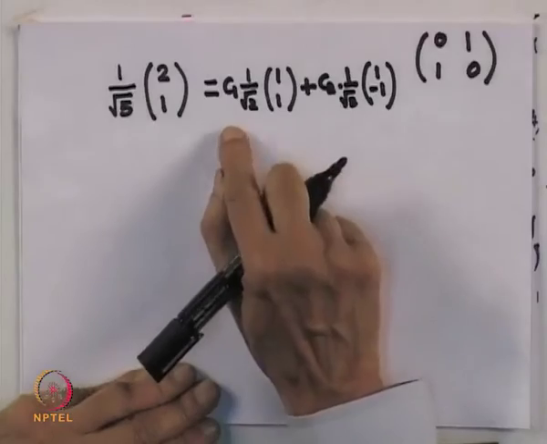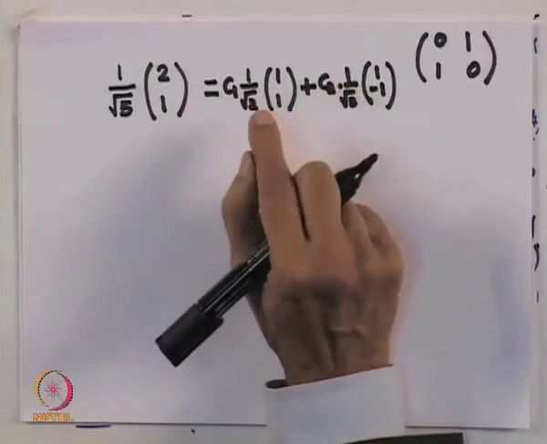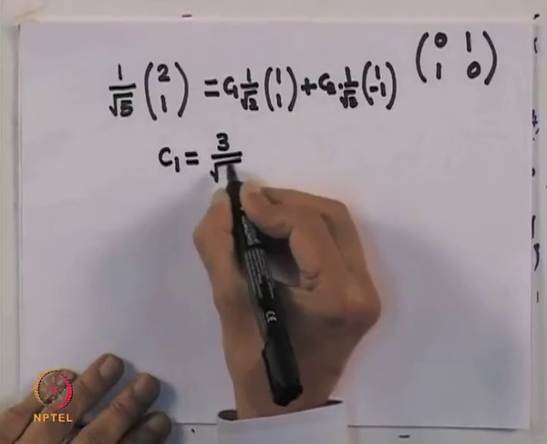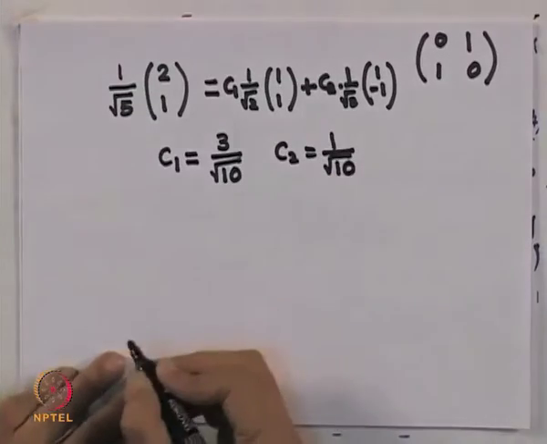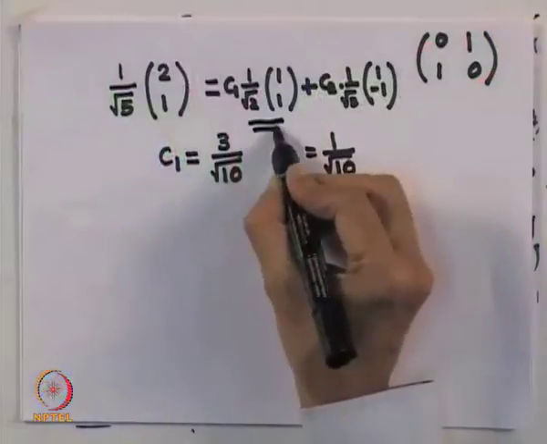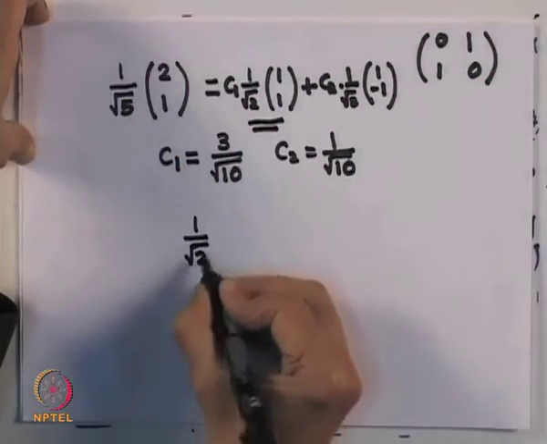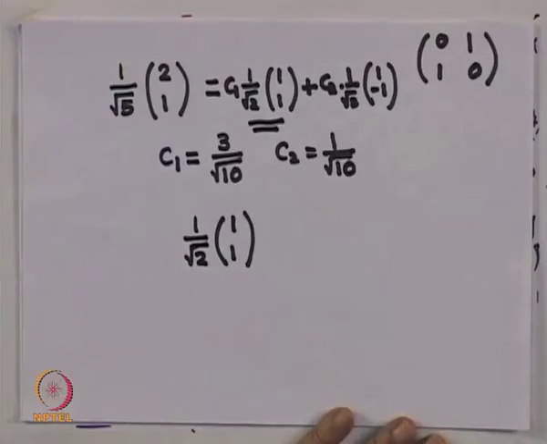Now this is easy to calculate, what is C1 and what is C2, because this is a matrix identity, so I just put this whole thing, and you can do a trivial algebra, and so C1 is equal to 3 by square root of 10 and C2 is equal to 1 by square root of 10. Now, what it tells me is this, that if I make a measurement and I get the eigenvalue to be lambda equal to 1, then the post measurement state of the system, its normalized value, will be 1 over square root of 2, (1, 1). So this is the third postulate.